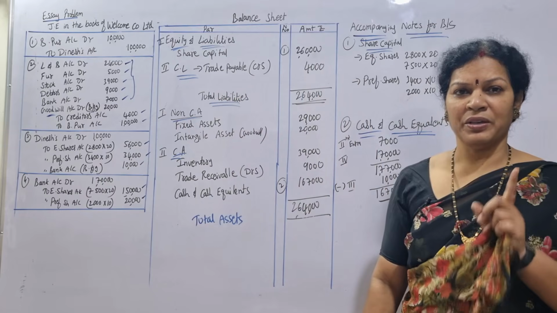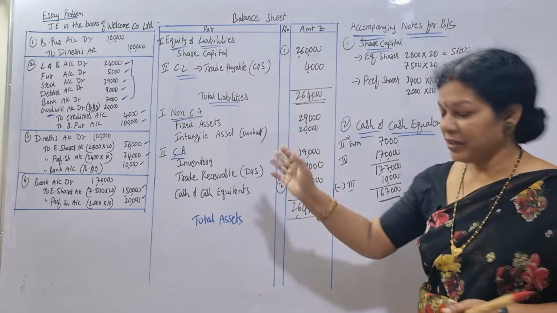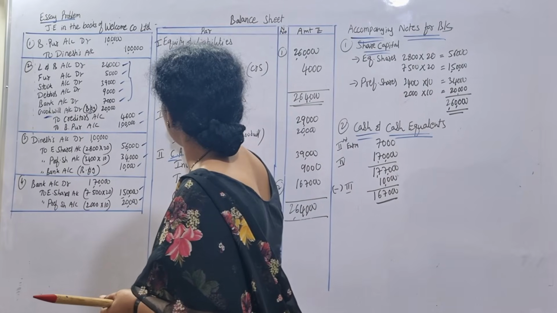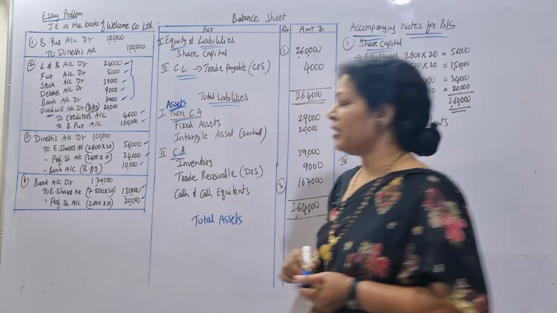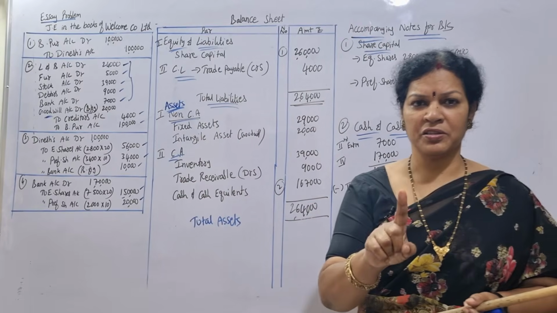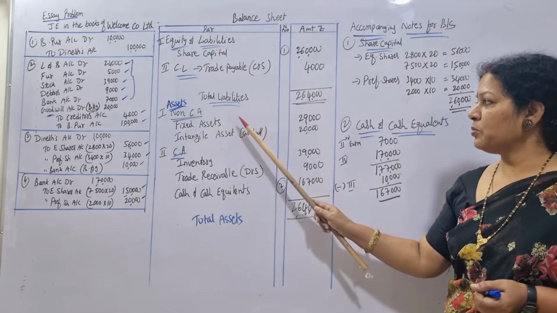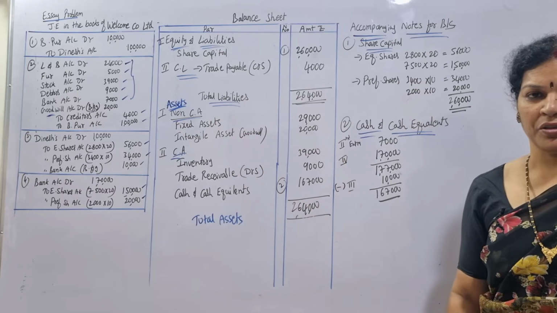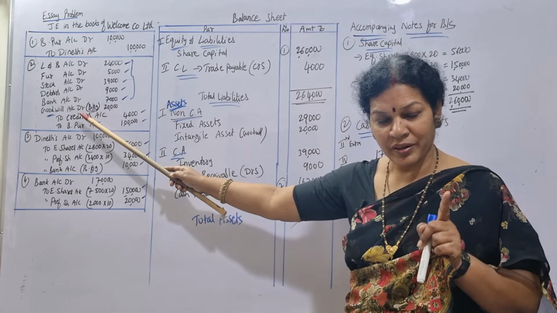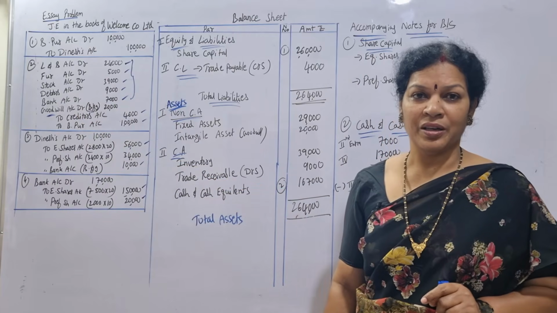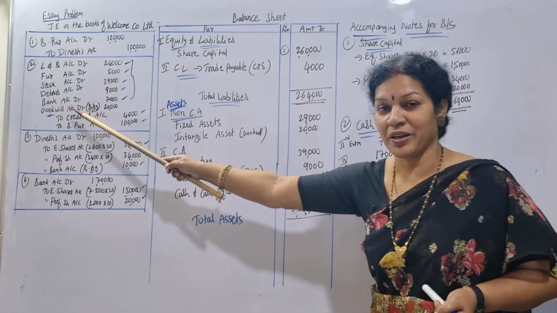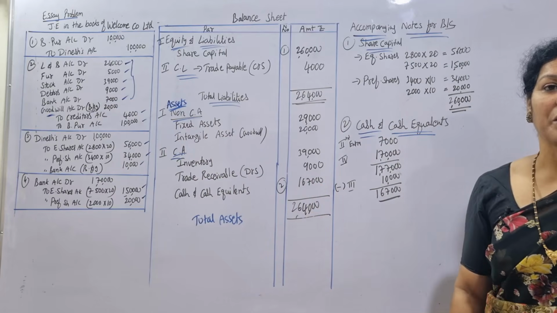Now coming to the asset side, we have to write it in a different fashion. I didn't write the heading of assets, so first we'll write it. Under that, two headings: non-current assets and current assets. Non-current assets means fixed assets and intangible assets. Fixed assets total 29,000. Intangible asset is goodwill. Most of you will forget this entry. Goodwill comes from the second entry, the balancing figure.